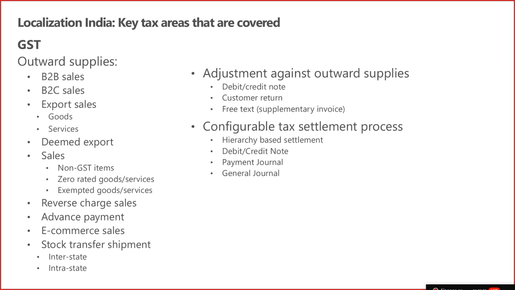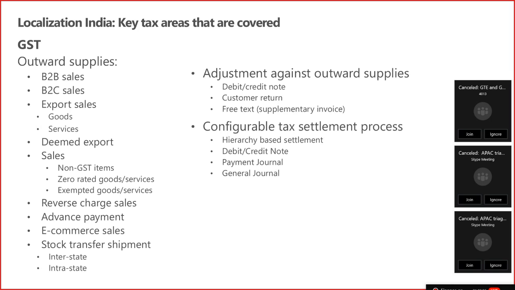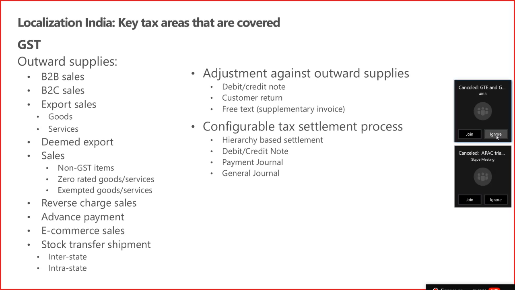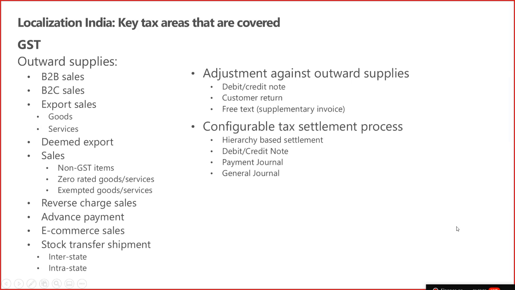Then you can do an adjustment. You can post a debit note, customer return, free tax invoice where the tax is enabled. And for service, export of service, you can post a free tax invoice as well. So those features are available where you can post a debit or credit note, because normally in GST you cannot reverse the transactions. You have to post the credit and debit note for the transactions.